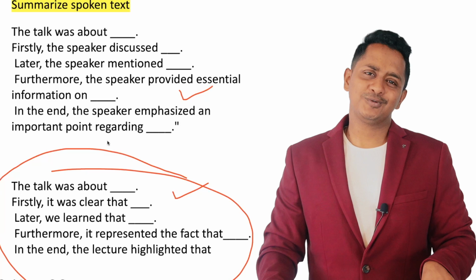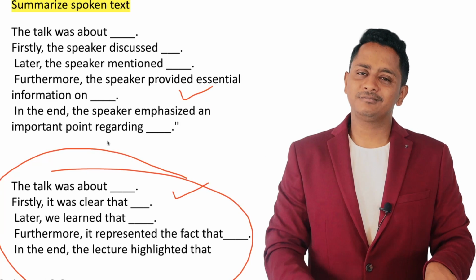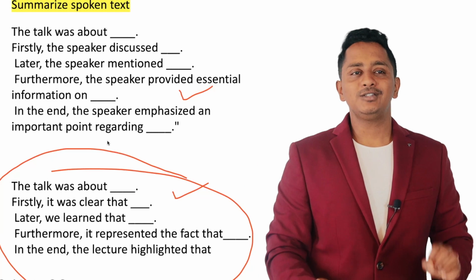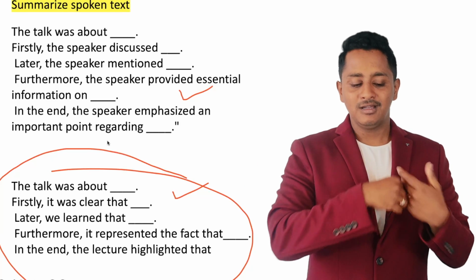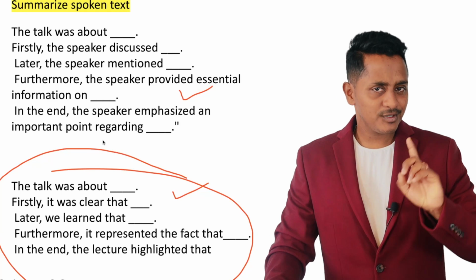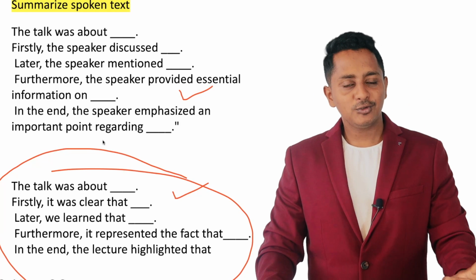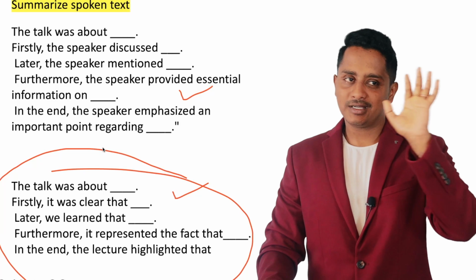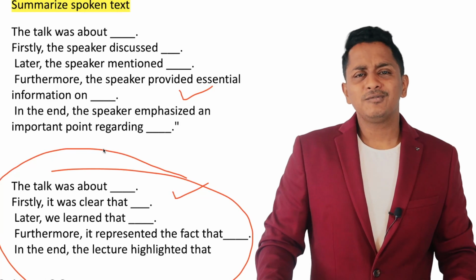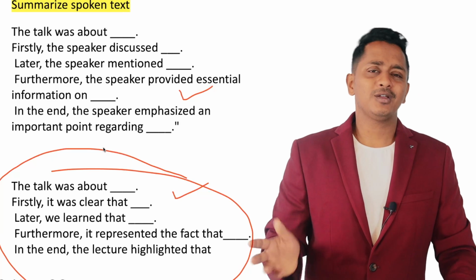I've clearly explained how to do it using the round robin algorithm. Listen for 5 seconds, write for 5 seconds. Listen for 5 seconds, write for 5 seconds. Do it 4 times. 4 phrases done and dusted. Summarized spoken text is easy. Same way as Retell lecture, you can watch my summarized spoken text or Retell lecture video on YouTube. Just type skills PTE summarized spoken text, skills PTE Retell lecture. You will get the strategy. Use it and write. If you want more feedback, you can join our course.